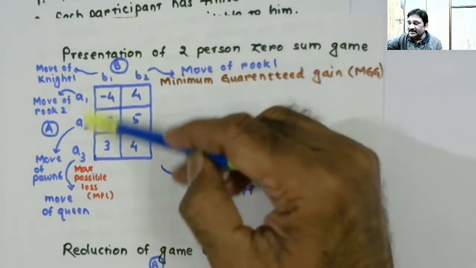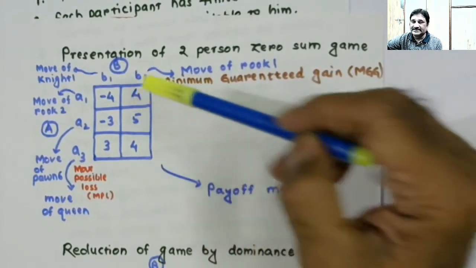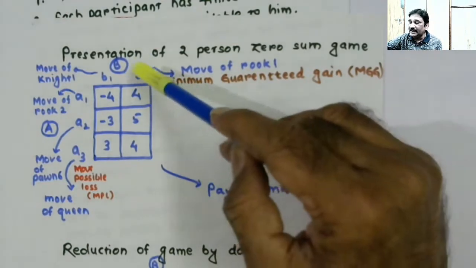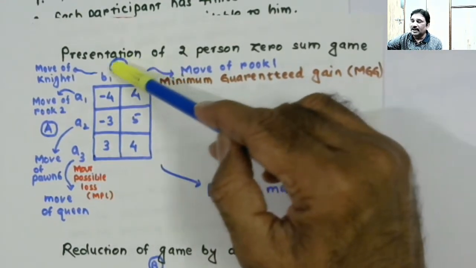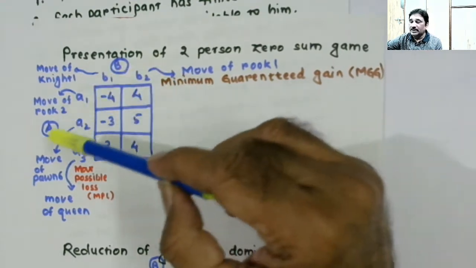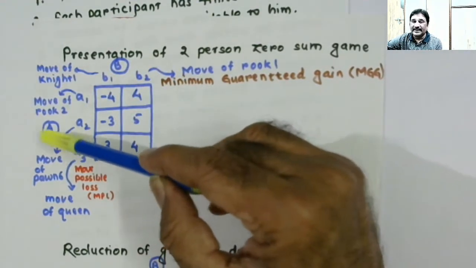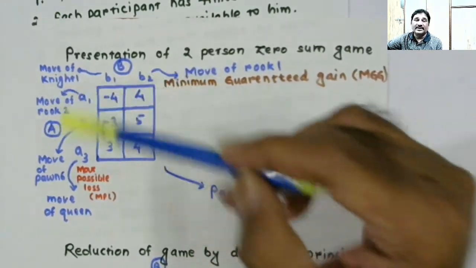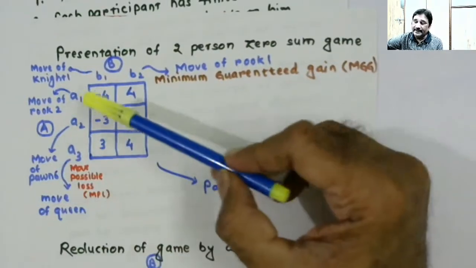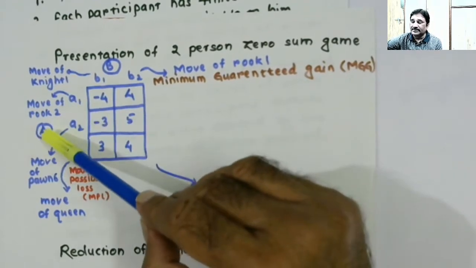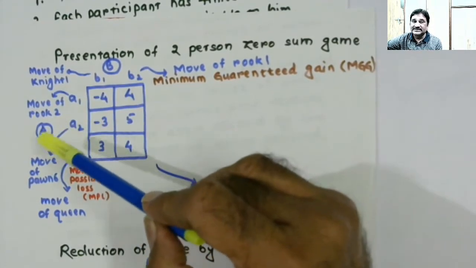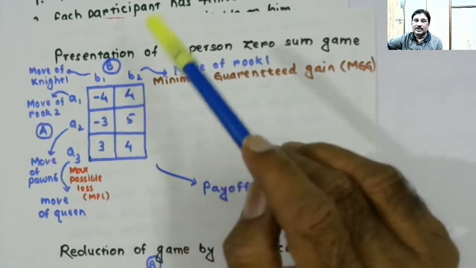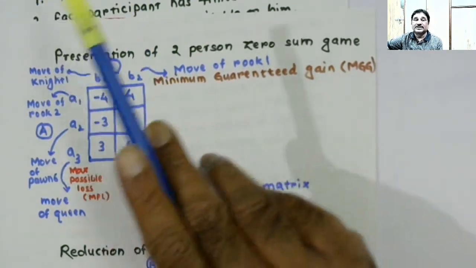So this matrix is called the payoff matrix. From the point of view of player B, all these values are loss values, and from the point of view of player A, all these values are gain values, win values. That's why I wanted you to assume this player as yourself. You are the winner. You won't assume yourself in the loser's position.